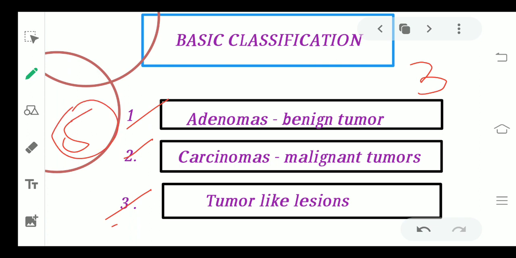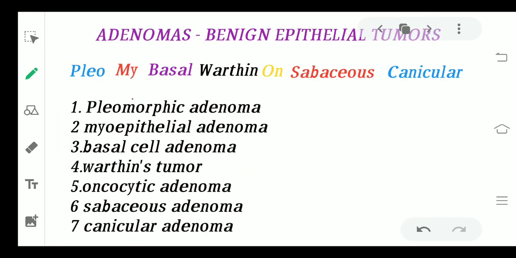Starting with the very first family, that is adenomas, which is a benign tumor family. This family is not that harmful and it is a benign condition. Now we come to another family, that is carcinomas. This family is really strict and very dangerous. The members of this family are very dangerous, so they are said to be malignant tumors. The third one are the tumor-like lesions, which are neither benign nor malignant, and their presentation in life is not going to hamper your lifestyle a lot. So these are the three families you have: the adenoma family, the carcinoma family, and the tumor-like lesions.